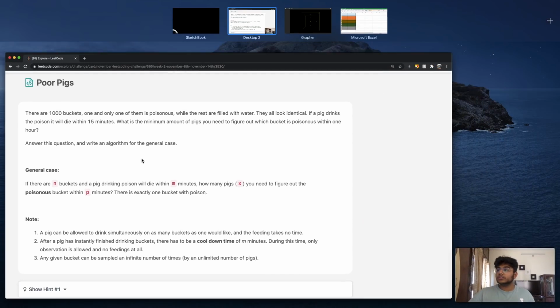Now let's draw it out and see how we can visualize this question. We're going to be given 3 inputs. First, the number of buckets we have. Then a number that stands for the amount of time it takes for a pig to die, so let's call this minutes to die.